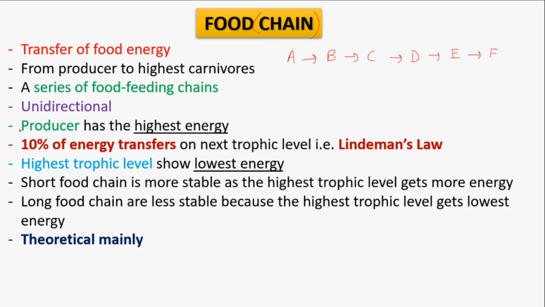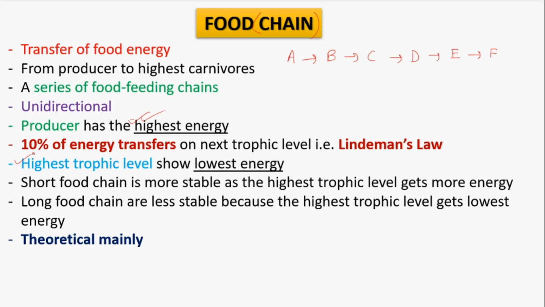The producer, as it occupies the base of the trophic level, has the highest energy, and the highest trophic level shows the lowest energy.